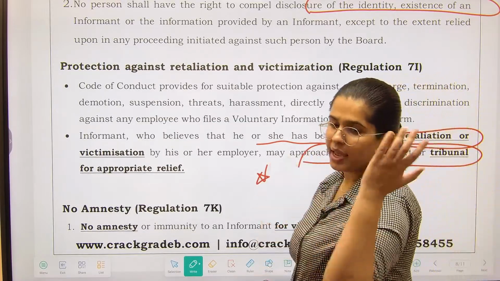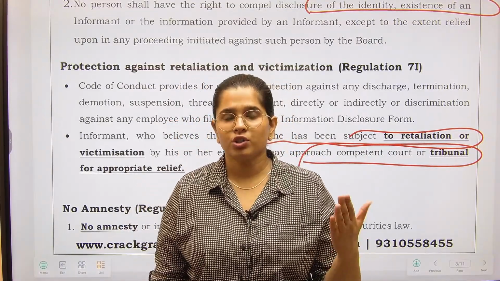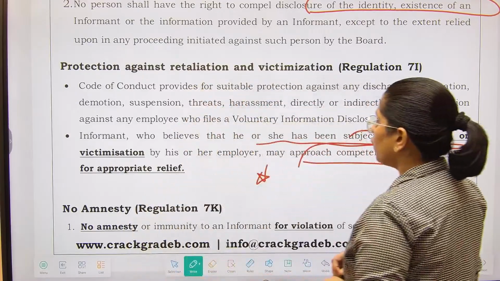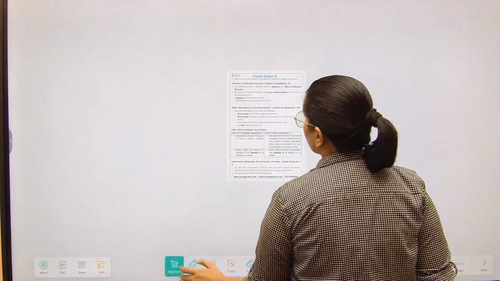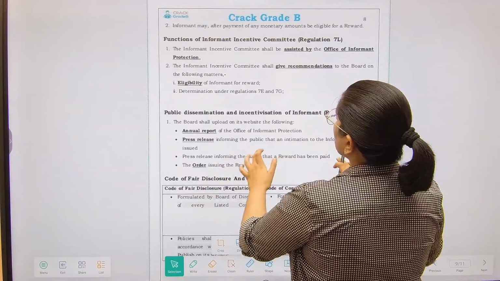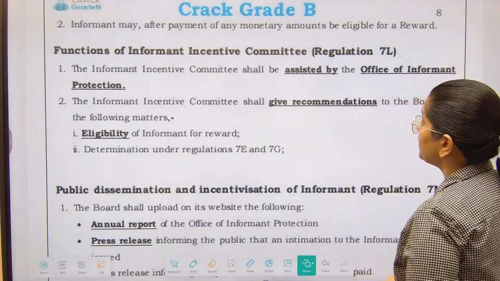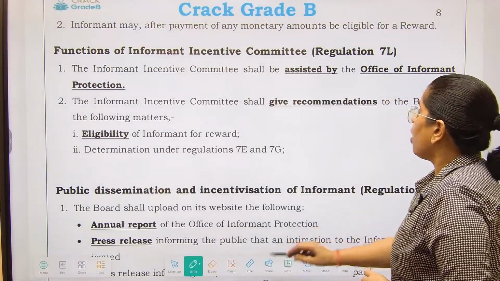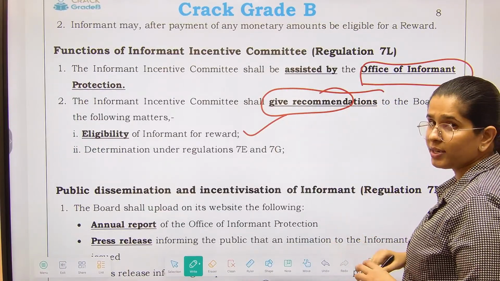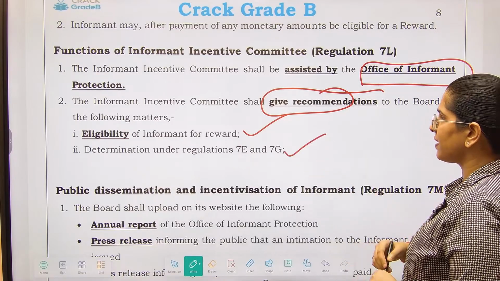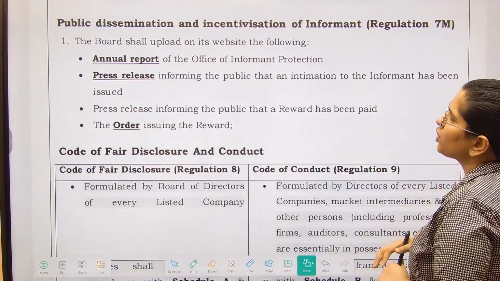If you feel that your employer about whom you have disclosed certain information might harass you, in that case you can approach the tribunal. No amnesty will be given for violation of the securities laws. What are the functions of the informant incentive committee? So this particular committee shall be assisted by the Office of Informant Protection, and they shall give the recommendation of eligibility for reward and determination of 7E and 7G. Public dissemination and incentivization of informant.